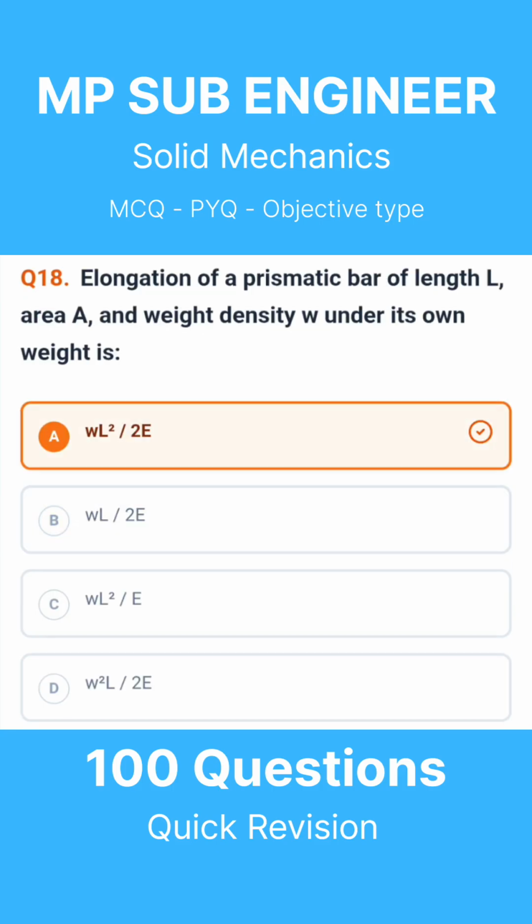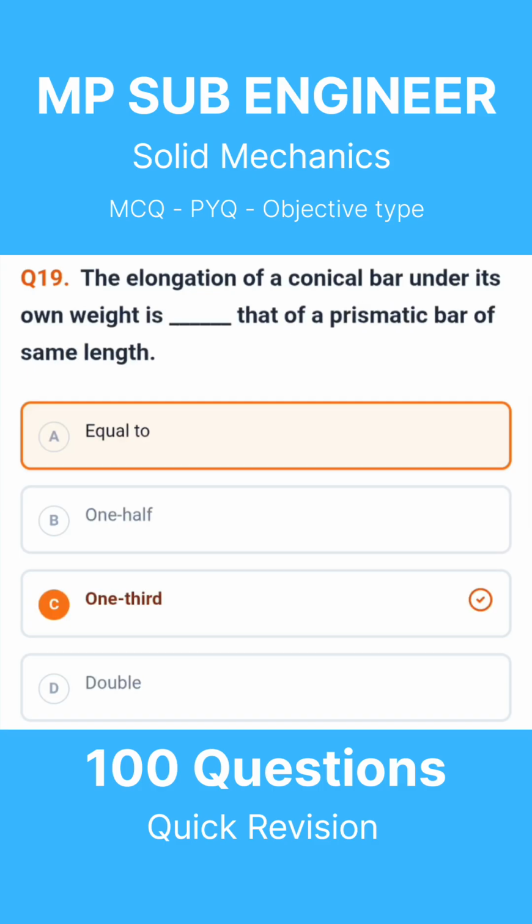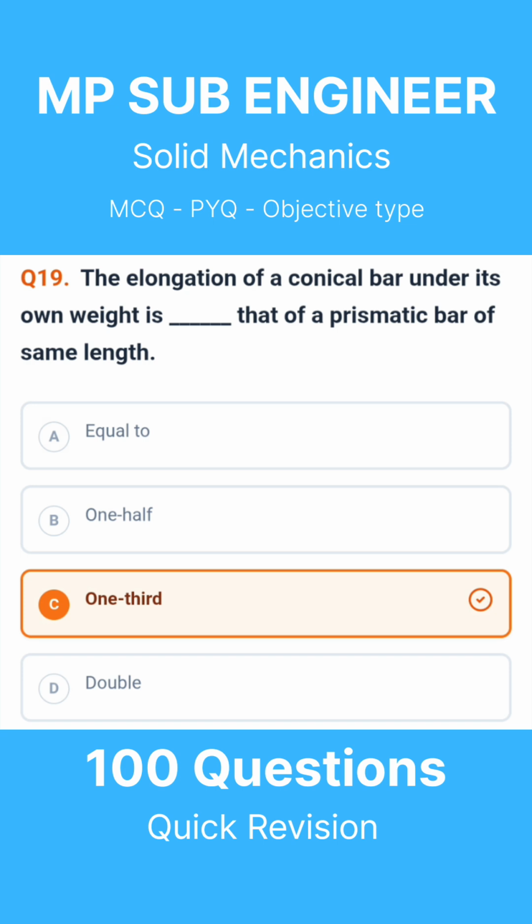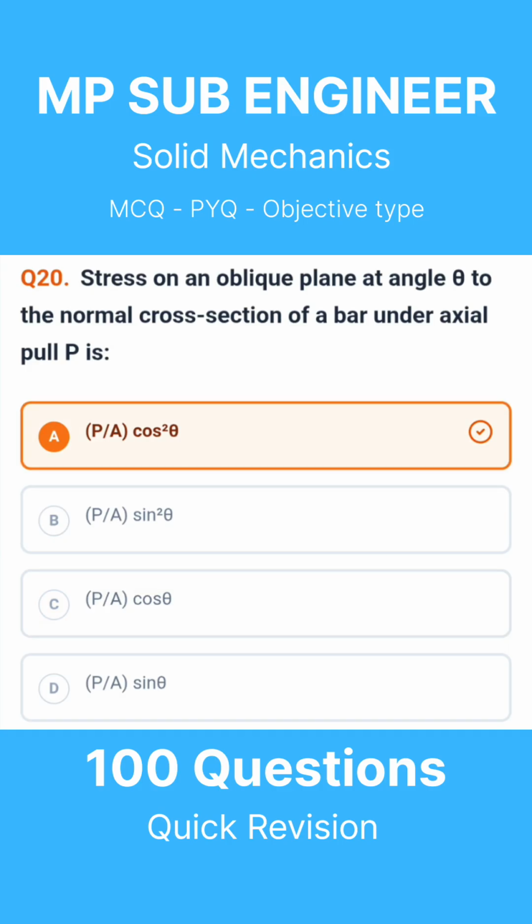Question 18. Elongation of a prismatic bar of length L, area A, and weight density W under its own weight is. The correct answer is W L squared divided by 2E. Question 19. The elongation of a conical bar under its own weight is blank, that of a prismatic bar of same length. The correct answer is 1/3. Question 20. Stress on an oblique plane at angle theta to the normal cross-section of a bar under axial pull P is. The correct answer is P divided by A, cos squared theta.